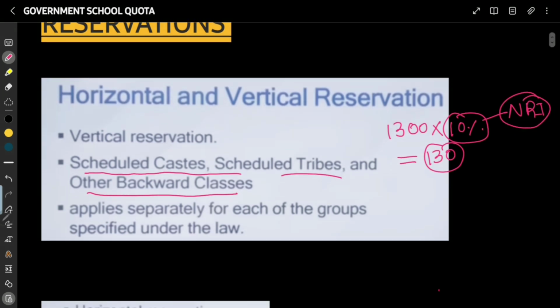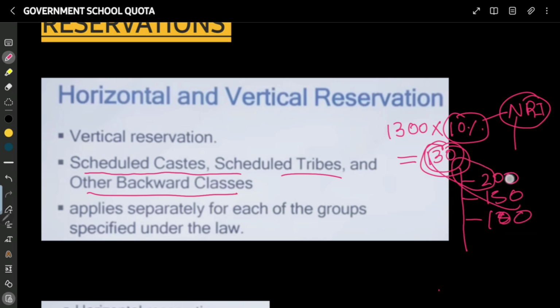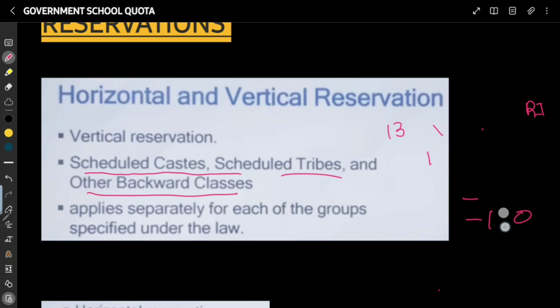In these 130 seats there will be merit basis from the NRI category. Suppose someone from NRI got 200 marks, another got 150 marks, and another got 100 marks. This is just a hypothetical case. Their merit will be arranged, and the top 130 will get the seats. This is vertical reservation.